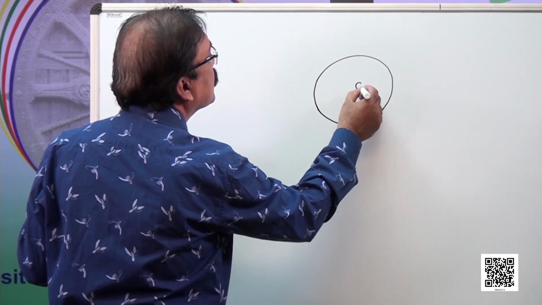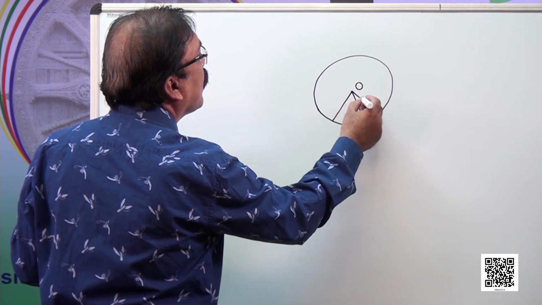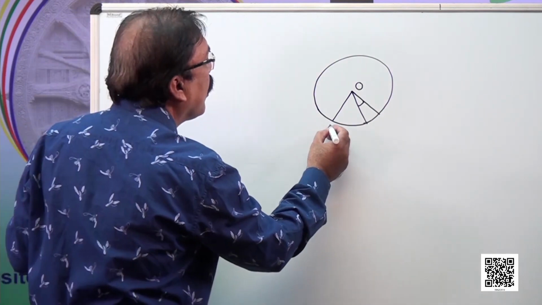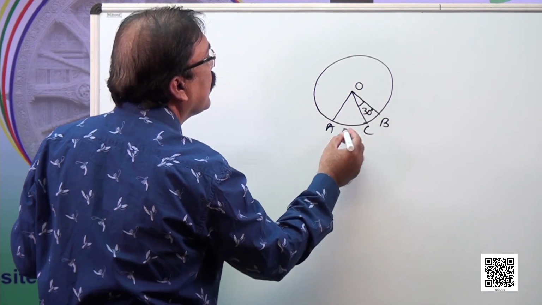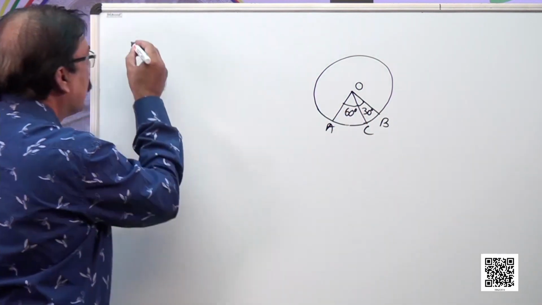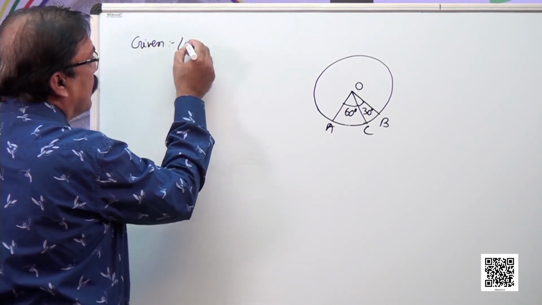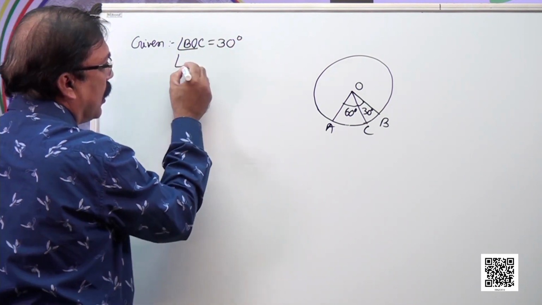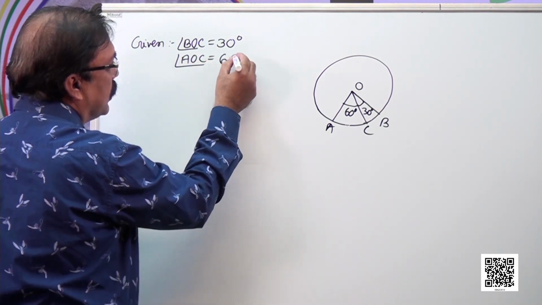O is the center. BOC is 30 degree and AOC is 60 degree. So given angle BOC is equal to 30 degree and angle AOC is equal to 60 degree.